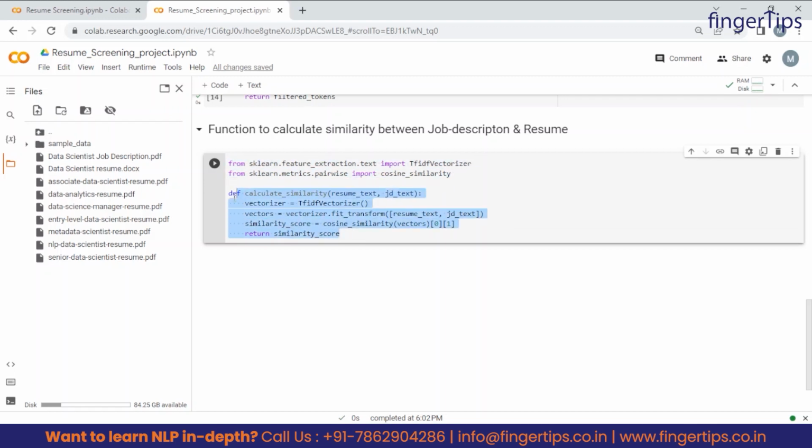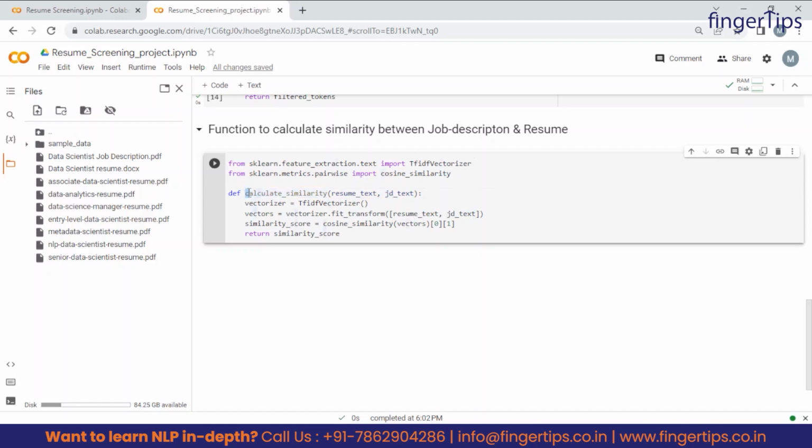So now let's understand this function to calculate the similarity. So basically, what similarity are we looking for? We are looking for the similarity between resume text and JD text. So these are two arguments, that is the text extracted from the resume and the text extracted from the JD, that is the job description.